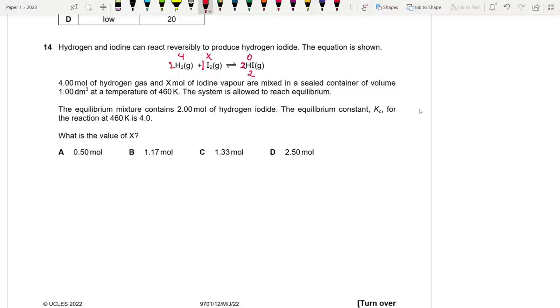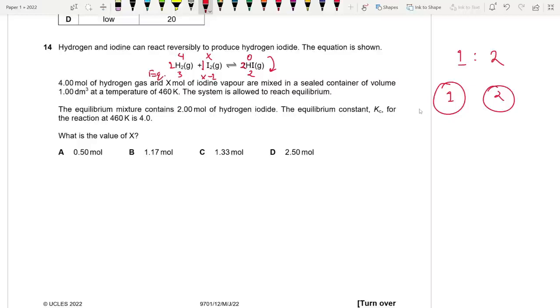So logically on the reactant side it must decrease by 1 according to the molar ratio. Since it's 1 is to 2, if the change is by 2 on the right hand side, the change on the left hand side should be by 1. And I told you guys on the reactant side, the moles should decrease. So we should subtract 1. Okay, so this should be 4 minus 1, which is 3. And this should be X minus 1. All right, this is our equilibrium moles.